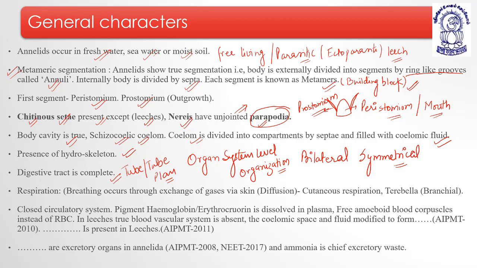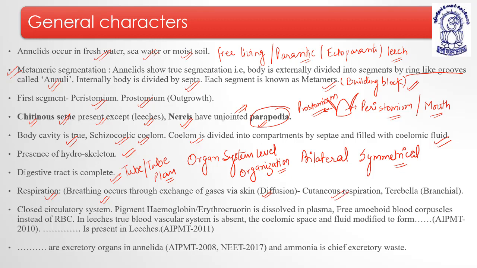Now coming to next, they have closed circulatory system, means blood basically travels through the blood vessels, arteries and veins. Okay. The respiration is done by general body surface, that is diffusion. This type of respiration is known as what? Cutaneous respiration.